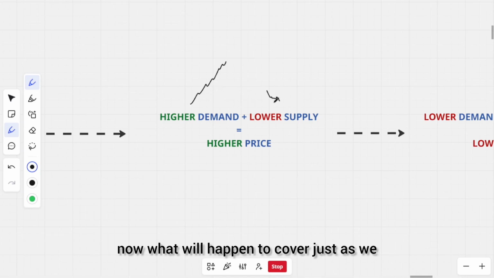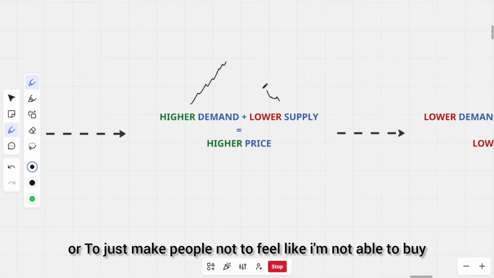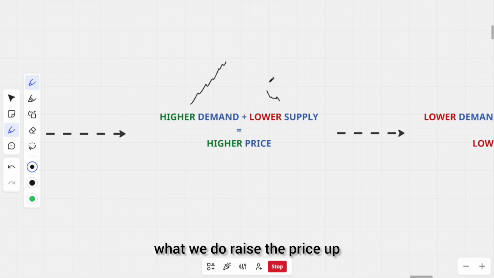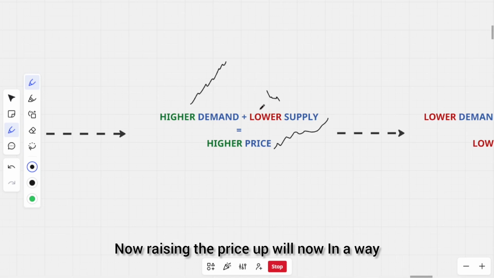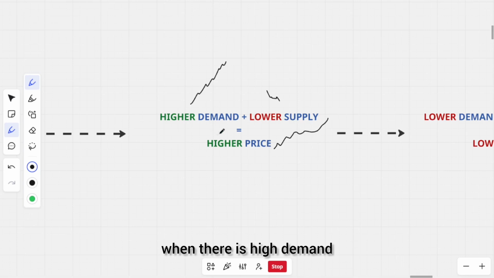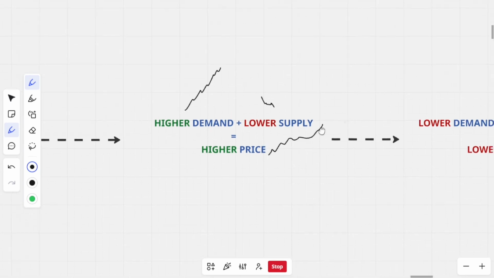What will happen, just as we explained the other time, to make people not feel like they're not able to buy? We raise the price up. Raising the price in a way acts as a filter, so price will go up when there is high demand and lower supply.